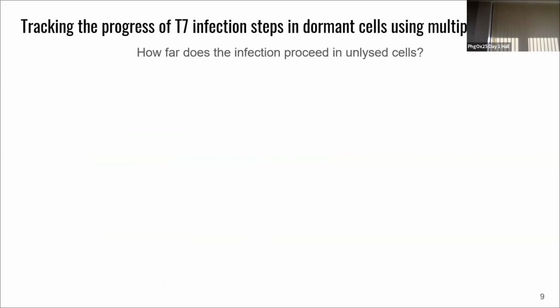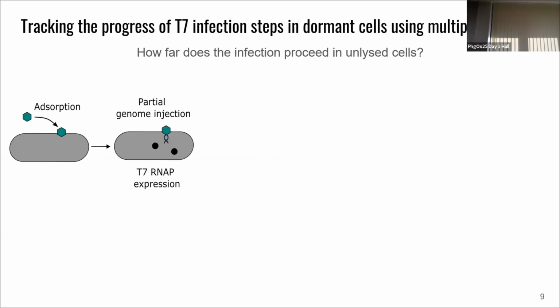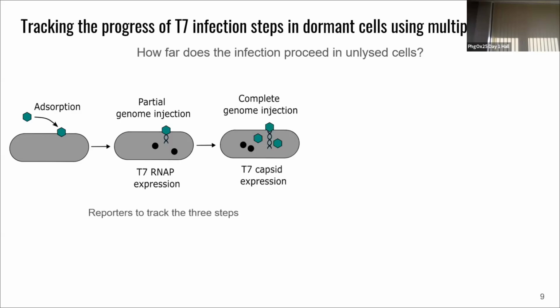To answer these questions, we have developed 3 reporters to track the progress of T7 infection steps in dormant cells. The first reporter tracks a successful adsorption event of a phage onto the cell. The second one tracks partial genome injection and T7 RNAP expression. And the third, complete genome injection and T7 capsid expression.